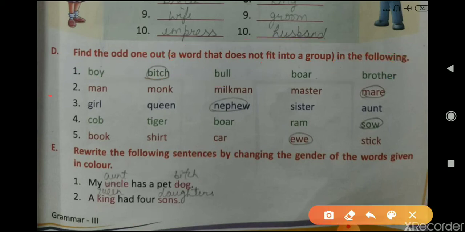Second one is man, monk, milkman, master, mayor. These all are masculine gender. This is not a masculine gender, so circle this one. Then girl, queen, nephew, sister, aunt. Girl, queen, sister and aunt, these are feminine gender, whereas nephew is a masculine gender, so circle this one. Cob, tiger, boar, ram, these are masculine gender, and so and so is not a masculine gender, so circle this.